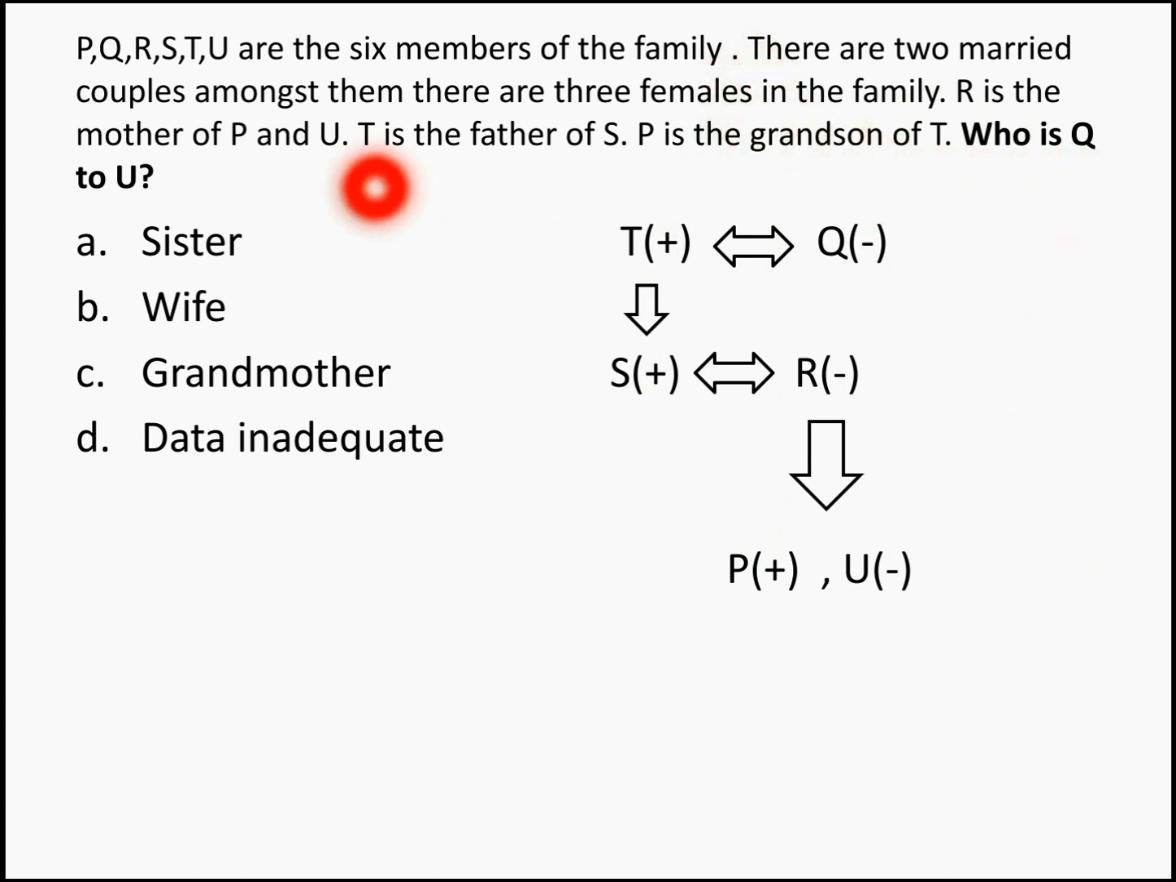Your question is who is Q to U. Now who is Q to U? So U is the granddaughter, so Q is going to be the grandmother, which is in your option C.